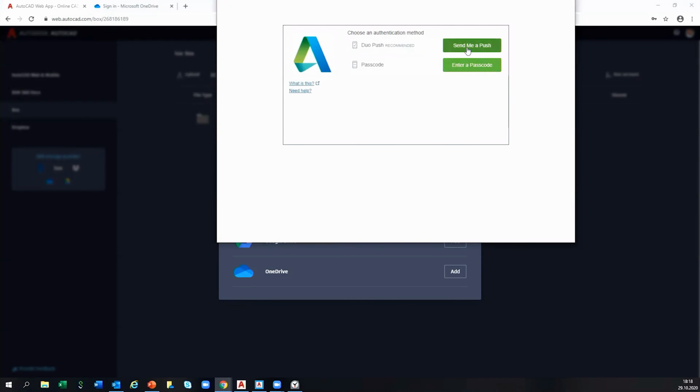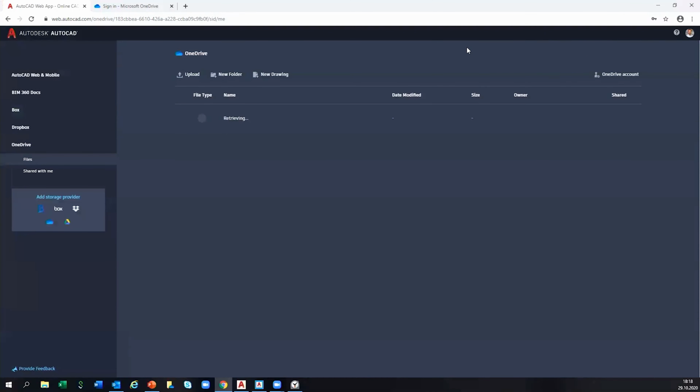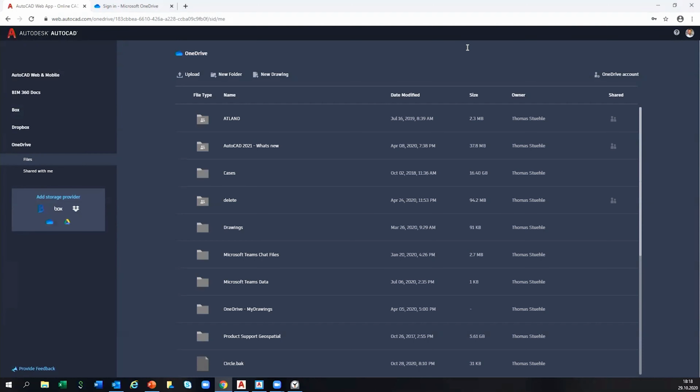And now we see a two-step authorization. Yeah, I enter my password, and now it comes together with my mobile phone. So I choose get my mobile phone and accept the request. And I'm logged in. So two security levels. And now I'm also connected to OneDrive. Very easy. You saw what took long was just entering the details. In general, it is seconds, and you are logged in to your cloud storage provider.